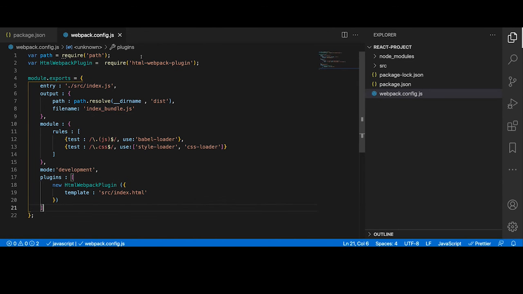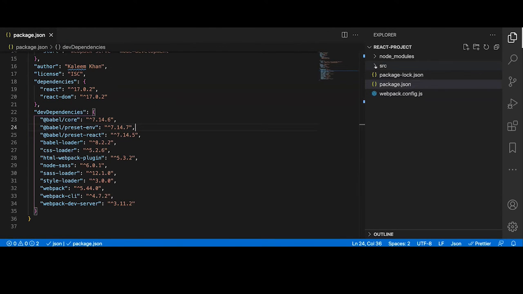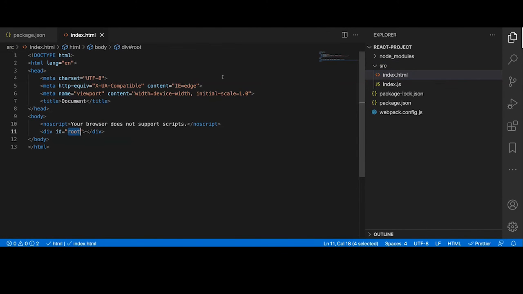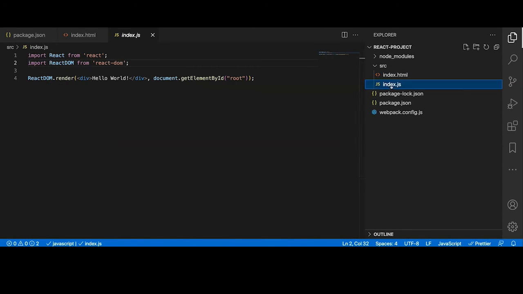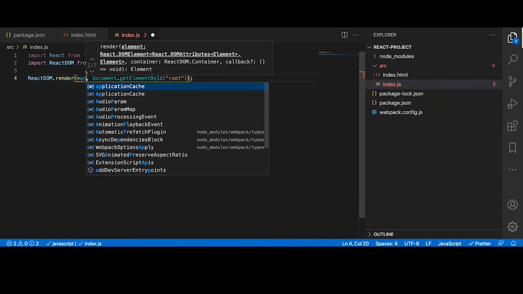But this is the minimum configuration you need to run your React project in development mode. So we got this configuration. After that, we added only two files, index.html, which is our main HTML file. Here we just added one div. Basically, this div will hold your React project, right? What we can do, suppose instead of this one tag, I can create one parent React component, or the main React component. I'll just say app.